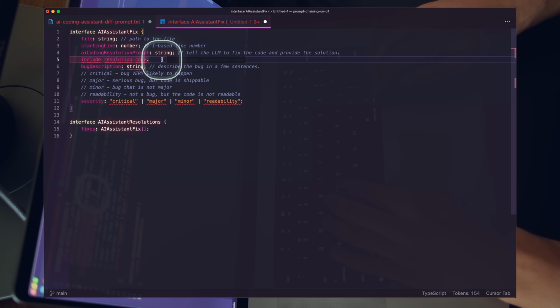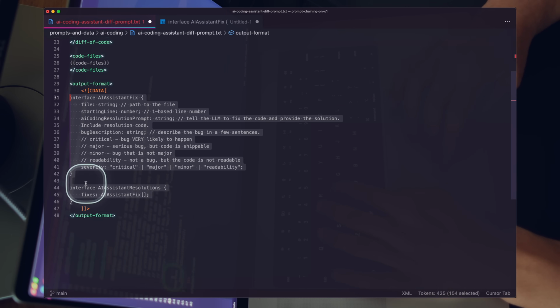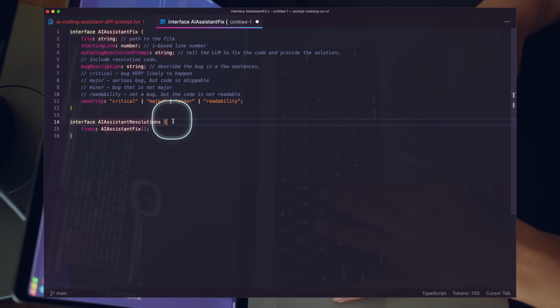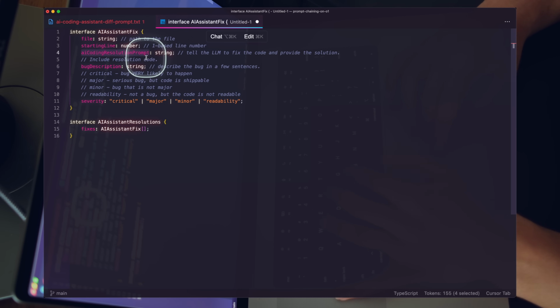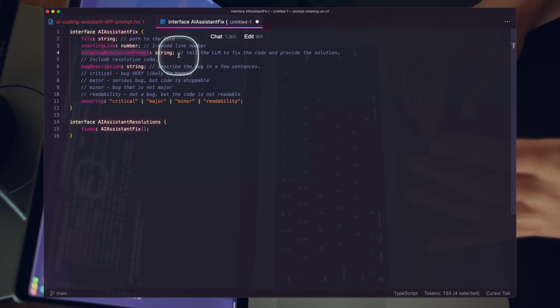So you can see here that we have, oh, that's actually a good catch here. I didn't see that. So you can see here that we have a simple structure. We want the file, we want the starting line, and then we want the AI coding resolution prompt. So this is really important. This is getting kind of meta, right?